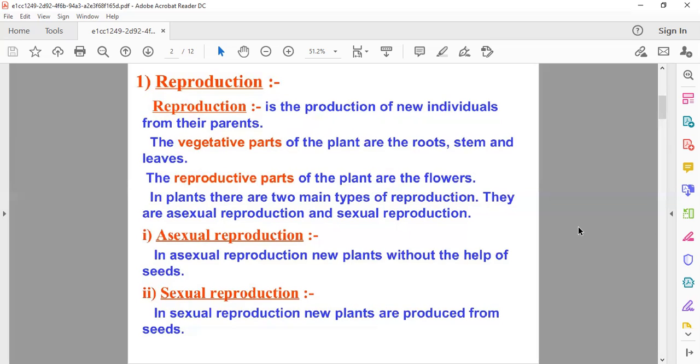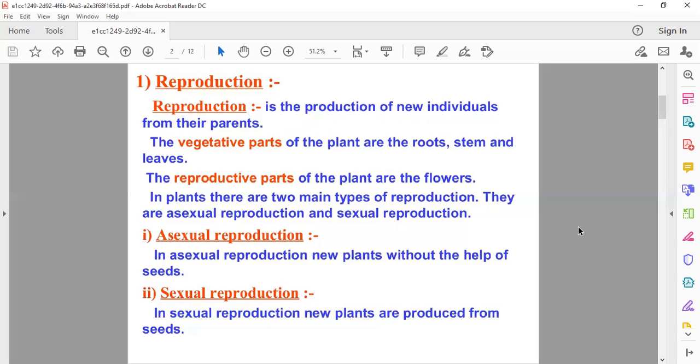Here we can discuss the two main types of reproduction in plants. First is asexual reproduction and second is sexual reproduction. So let's differentiate between these two types.